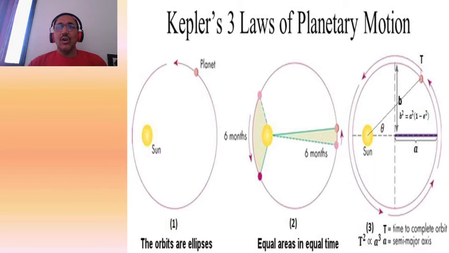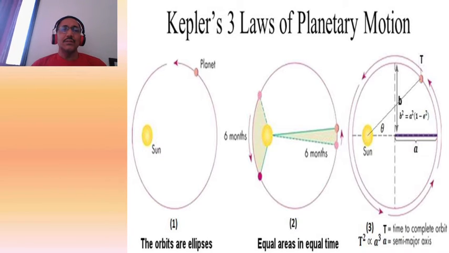And the third law is that the square of the period of revolution is directly proportional to the cube of the semi-major axis. So there are the semi-major axis and the semi-minor axis, these two axes.